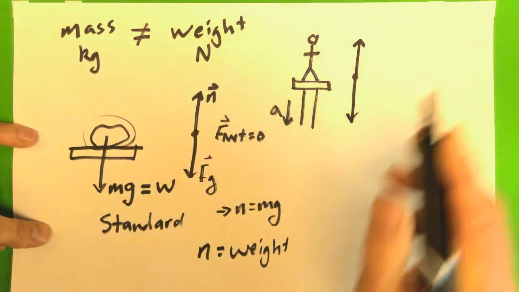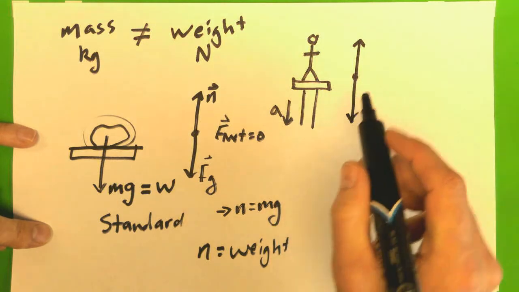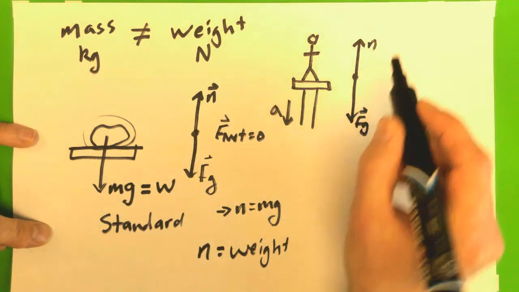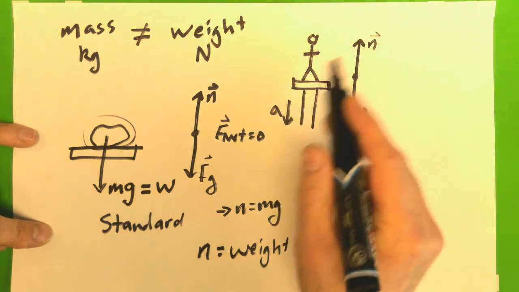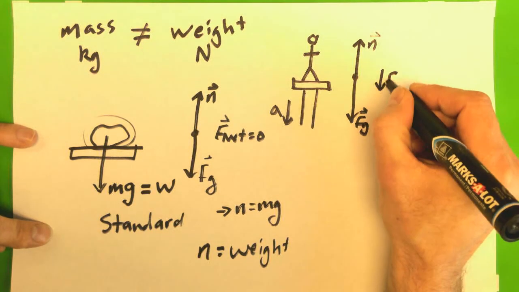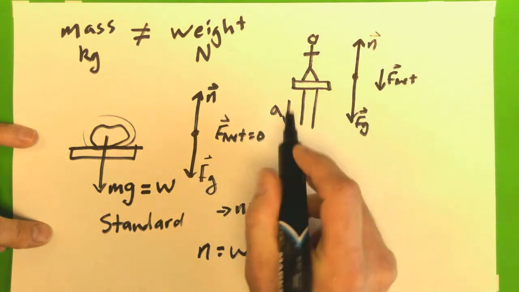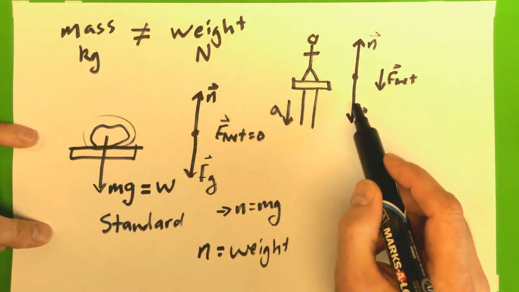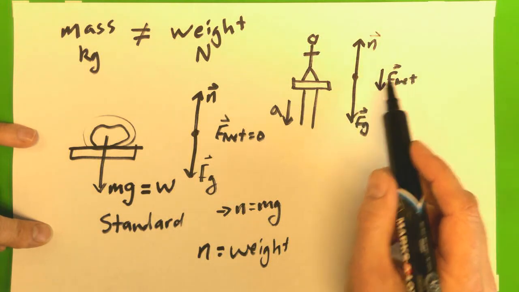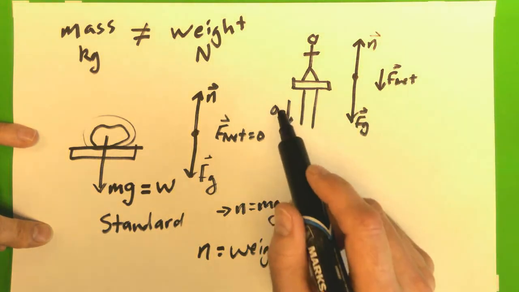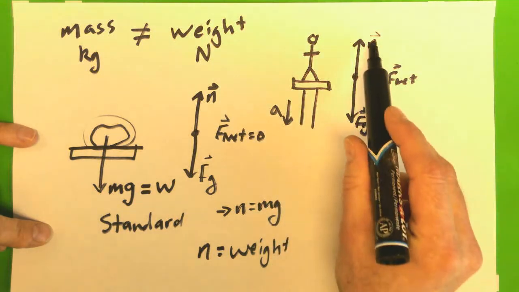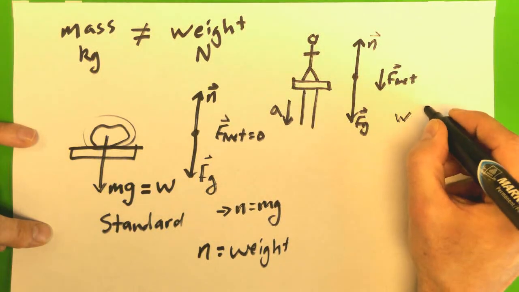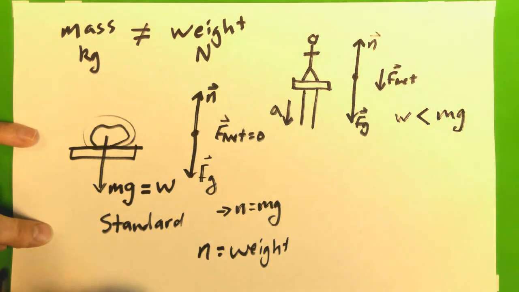force, okay, well, I need to say that a little bit differently. My gravitational force is the same. It's just mg. That doesn't change. But my normal force must have gotten smaller, because now the net force must be downward, because my acceleration is downward. Okay? So by doing my free body diagram and equating forces and recognizing that the net force indicates the direction of acceleration, a non-zero acceleration means, in this case, my normal force is less than mg. So my weight is less than mg in this case.